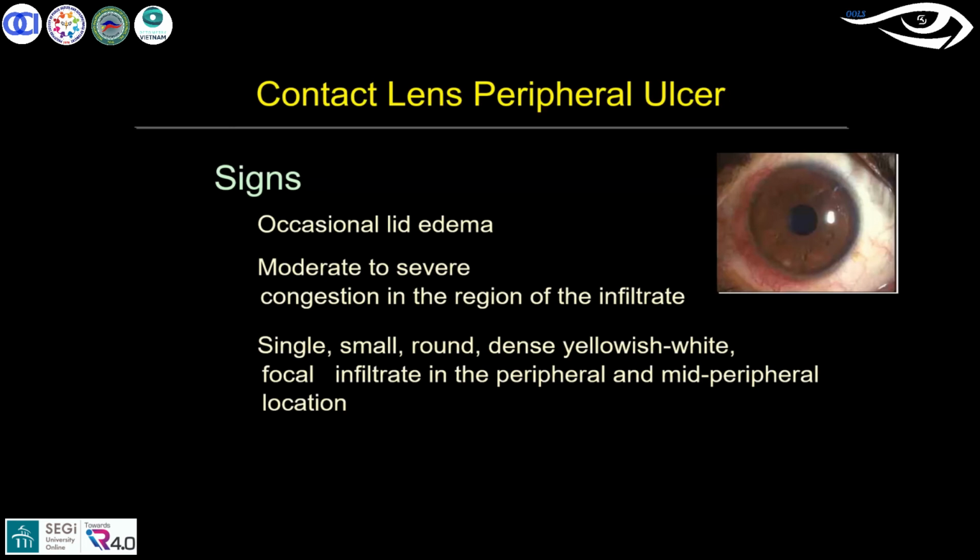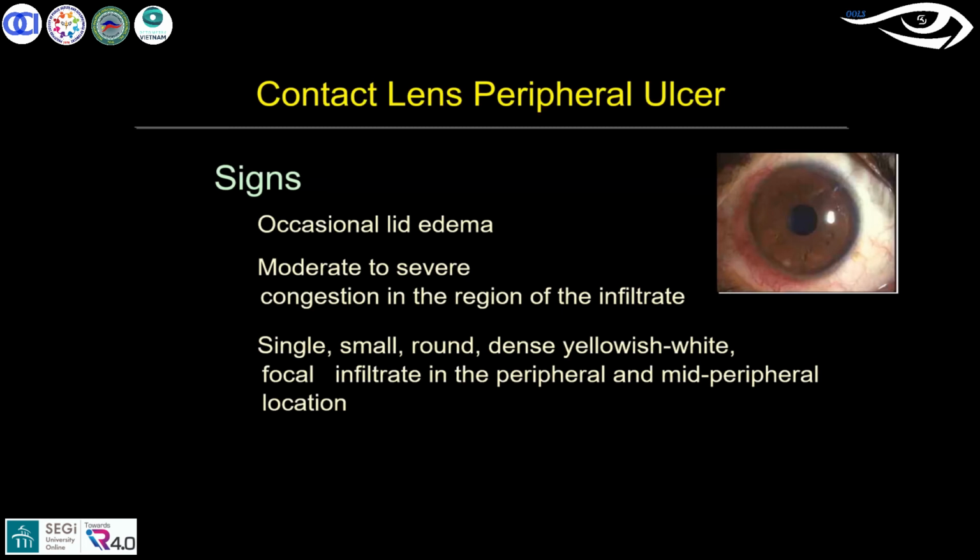Here there may be occasional lid edema and moderate to severe congestion, with a localized infiltrate. The infiltrate which forms here is a single, small, round, yellowish-white focal infiltrate in the periphery or mid-peripheral area.